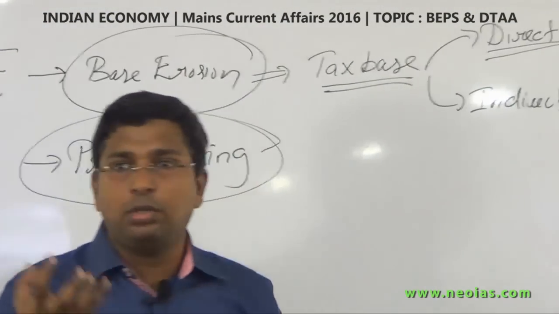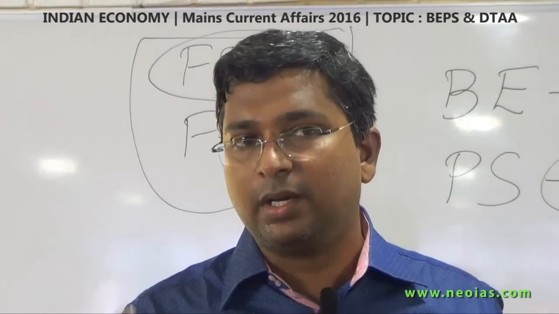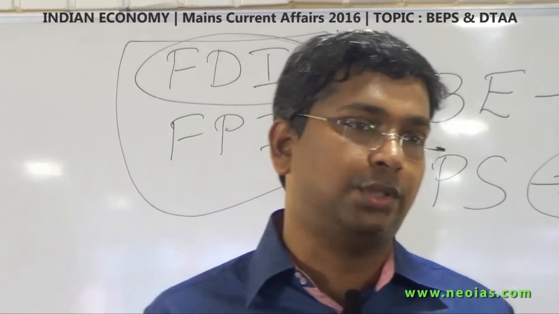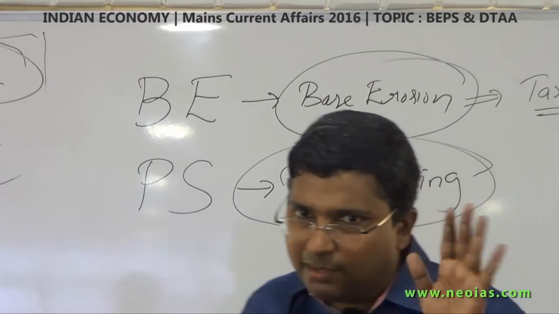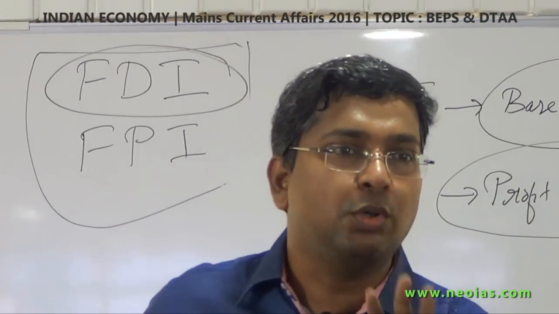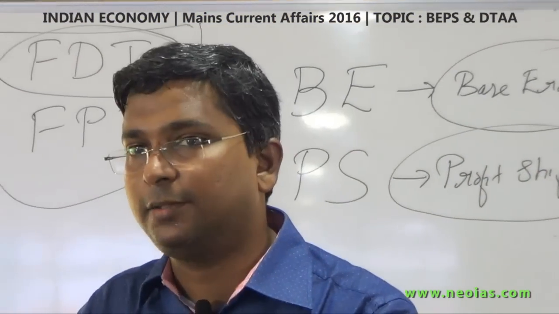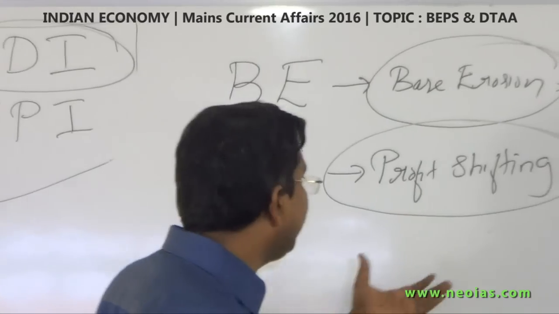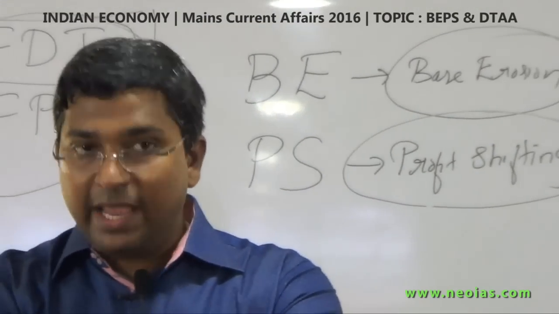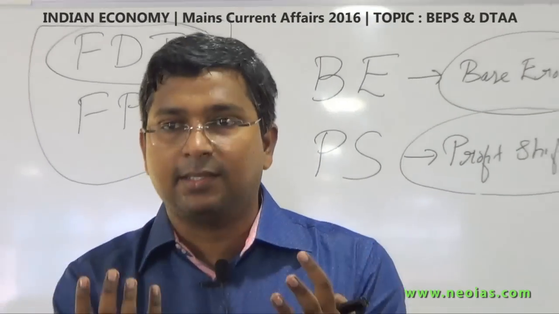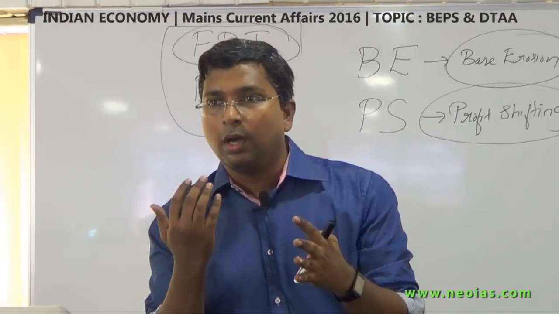Now when we talk about erosion in the tax base, for a country like India, that erosion is so huge. Is it clear with this? It's very simple. Base erosion means erosion in the tax base. And what type of tax? It is direct tax. Now what is profit shifting? How does a country's tax base erode? It is mainly due to profit shifting.